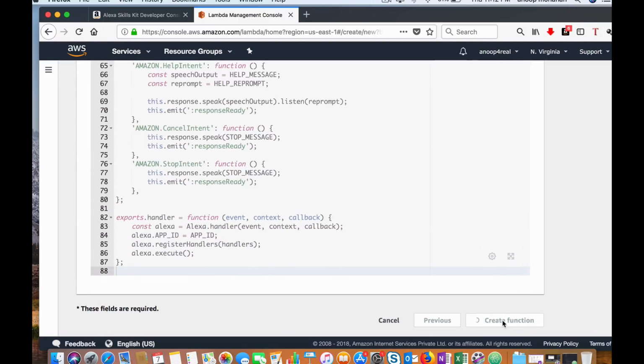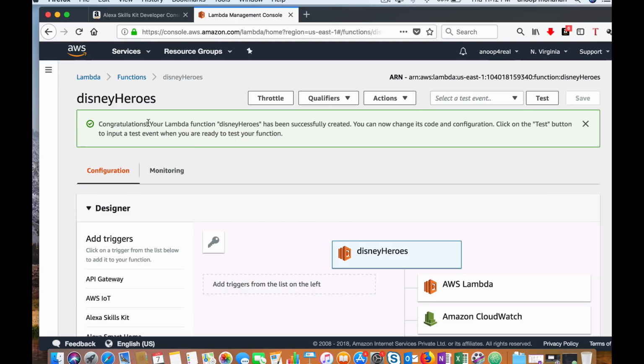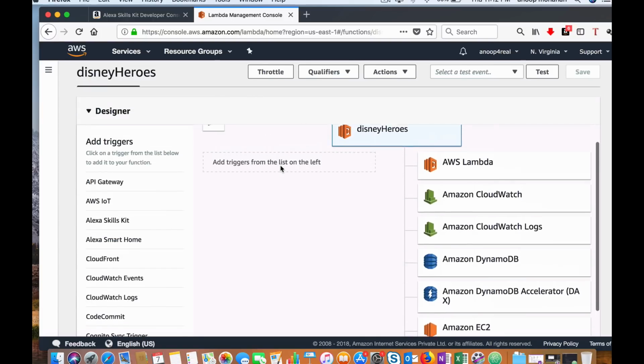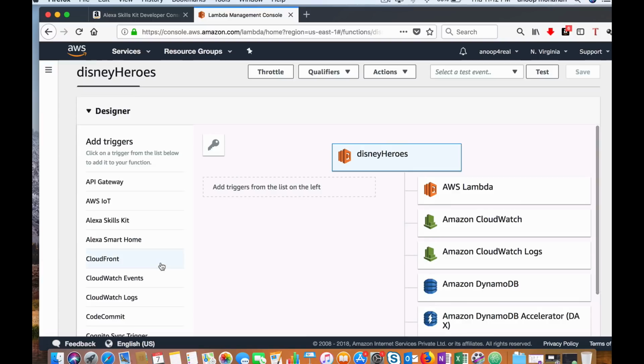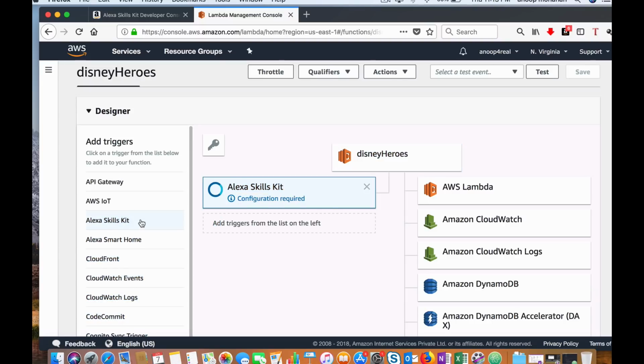After that, create function. Now this function has been created. Next step is to add triggers. So from the left side column, you could see Alexa skill kit. So you need to choose it and add it to the trigger section. Now it will ask you to configure.